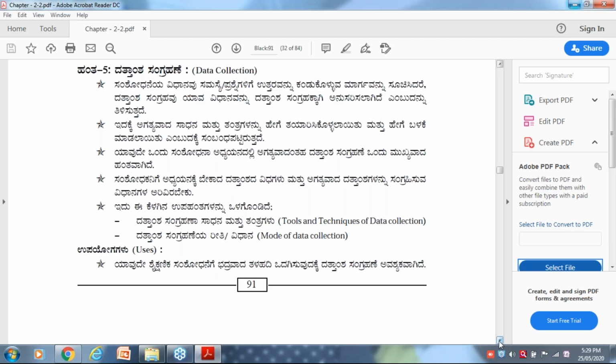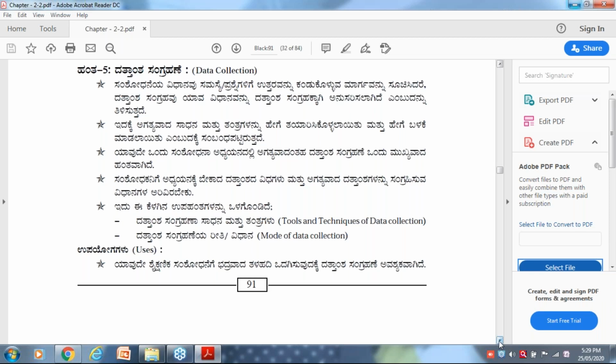I have defined the sample right now. Now I know the sample: North Karnataka, 1000. My sample is fixed. Then I have adopted so and so method, random sampling technique, or stratified random sampling technique. After finalizing the sampling procedure, I will move to collect data or information from the sample which I have chosen for my study. To collect data, I need tools and techniques.